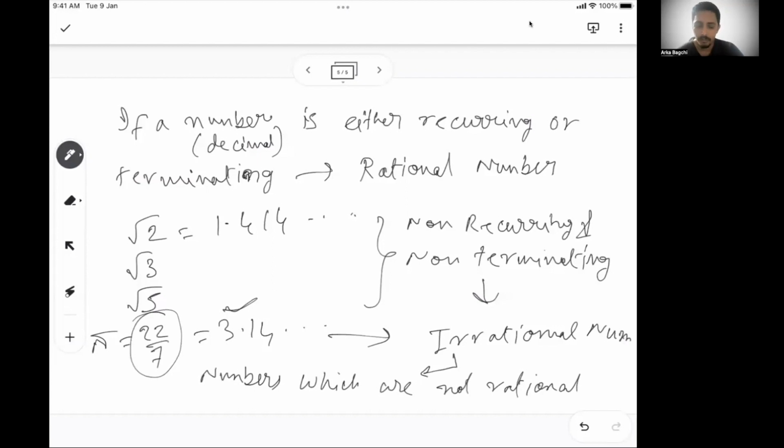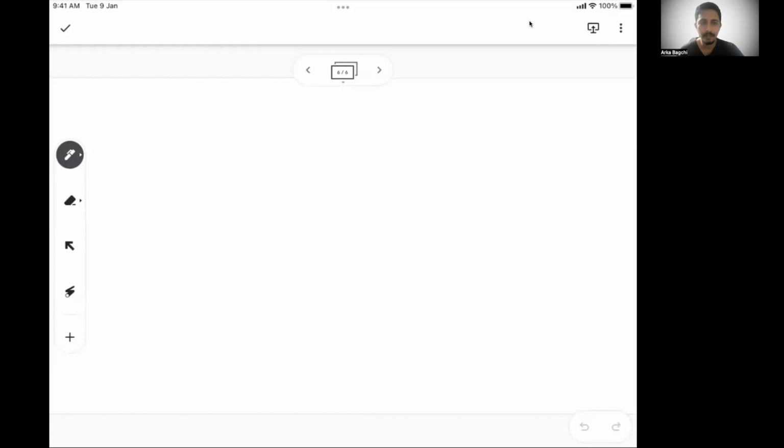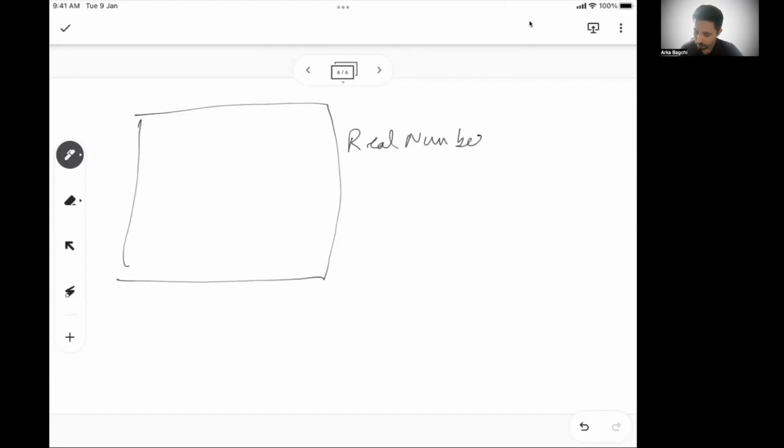Now, when we understand all this, let me give you a simplistic view on how you can understand this whole classification of number system. So let's say this is a bigger box, and this is the set of real numbers.